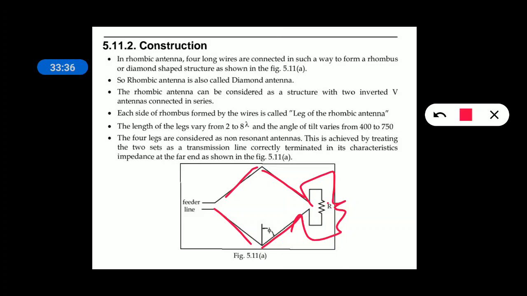There are 4 legs. The ends of 2 legs are connected to the transmitter by a feeder line. The other ends of these 2 antennas are connected to a matched load RL. It's correctly terminated.